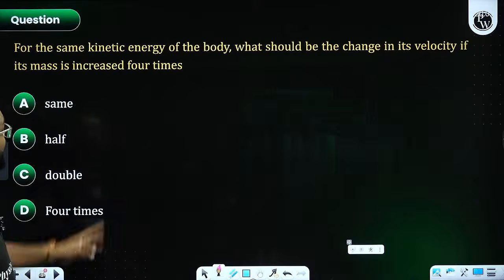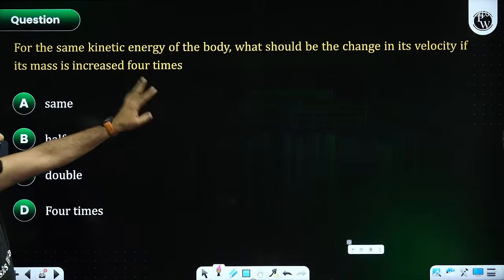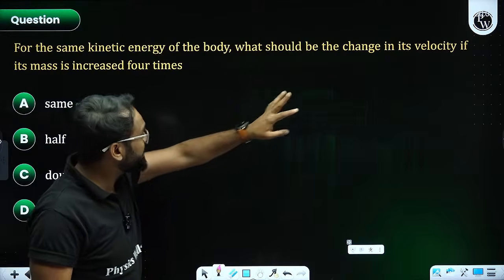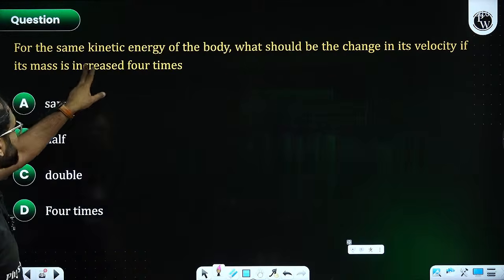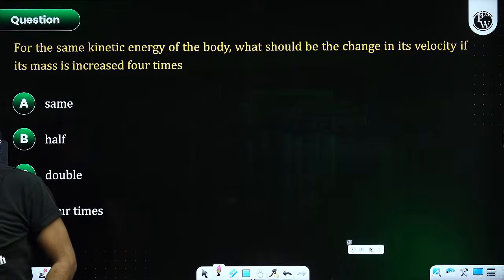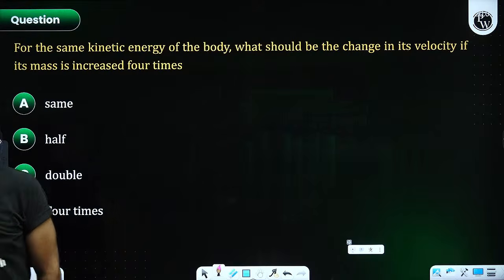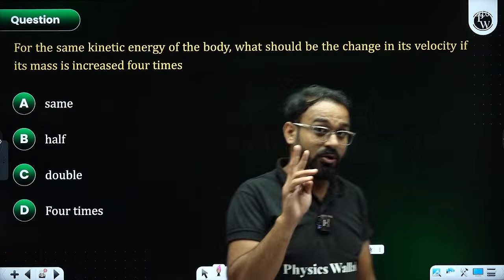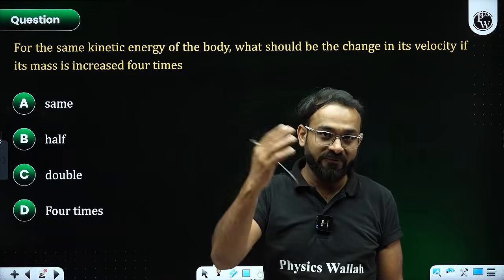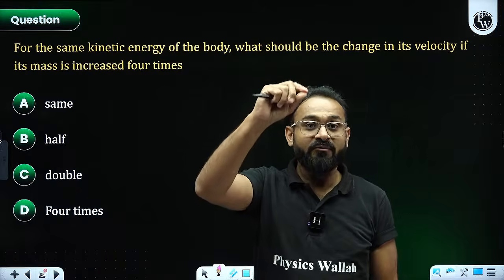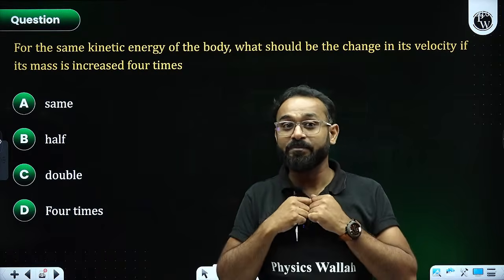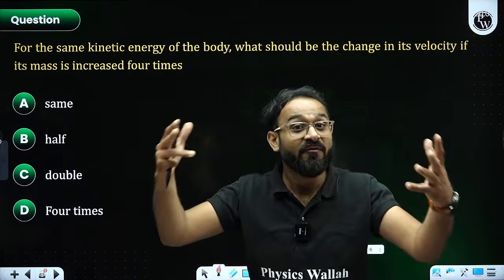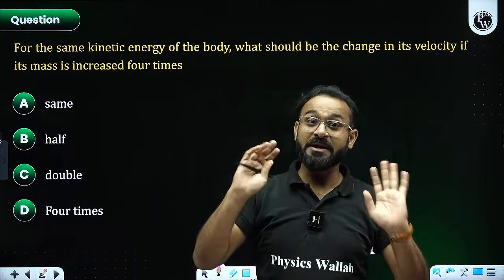Next question. For the same kinetic energy of the body, what should be the change in its velocity if its mass is increased 4 times? Over here, what is given? There are two bodies of different masses, one body carrying mass m, another body carrying mass 4m, but they have the same kinetic energy.